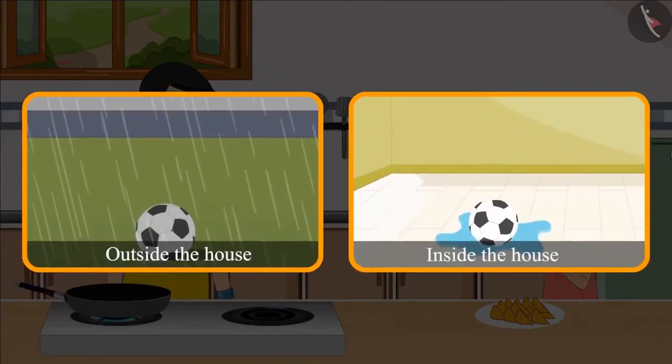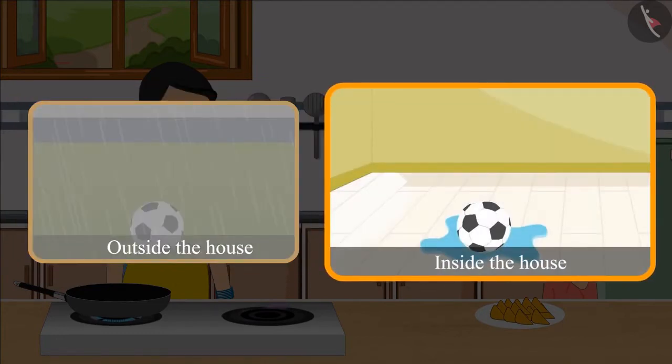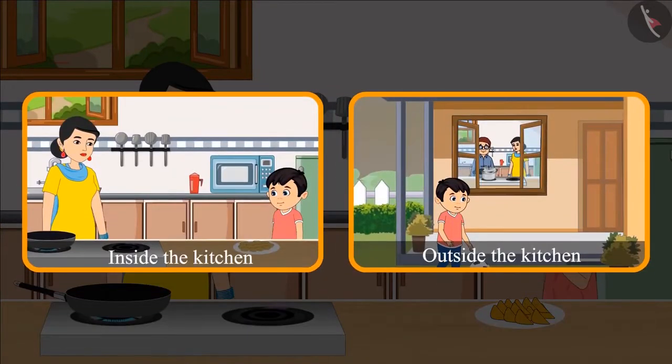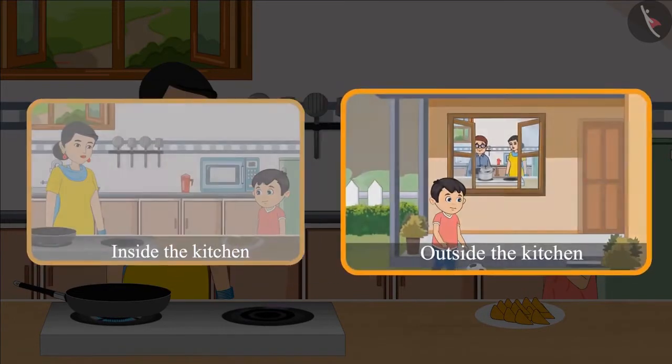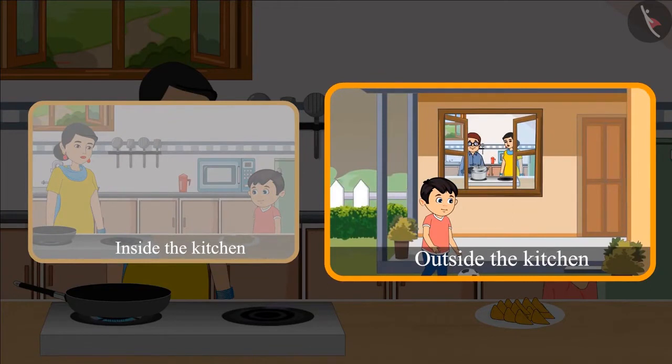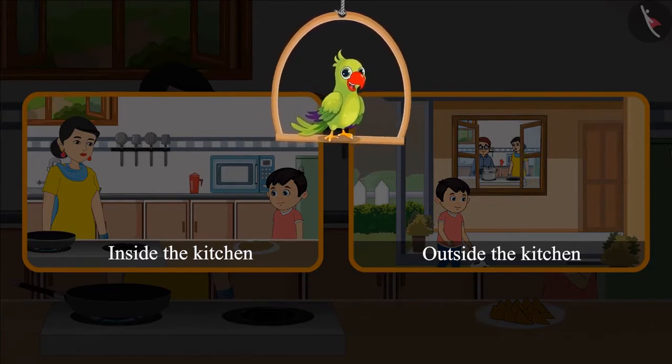And children, here Chotu's ball is outside the house and here it is inside the house. Now let's see, where is Chotu? Chotu is inside the kitchen and here he is outside the kitchen. So children, now you know about the position like inside and outside.